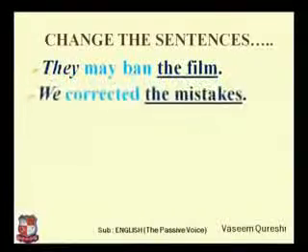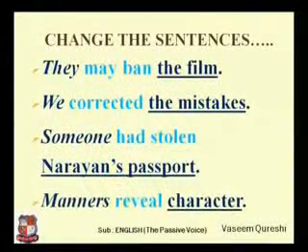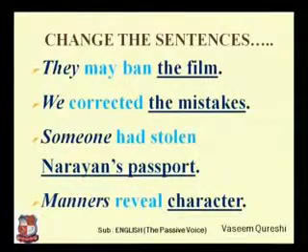These are some sentences. First of all, you try to identify the subject, the verb and the object in each of them. They may ban the film. Who will ban the film? You can say they. What do they do? May ban. What do they ban? You say the film. So the slant words in each sentence indicate